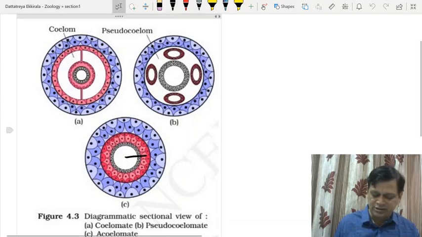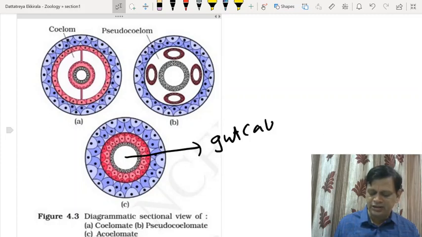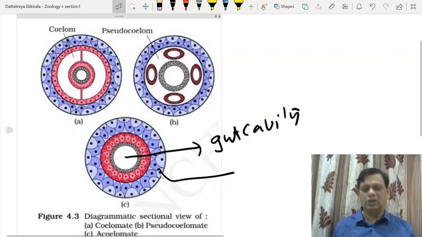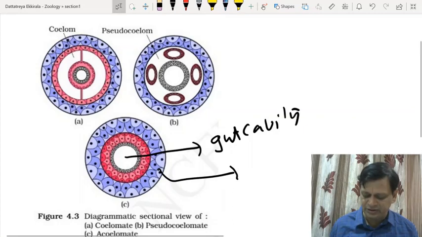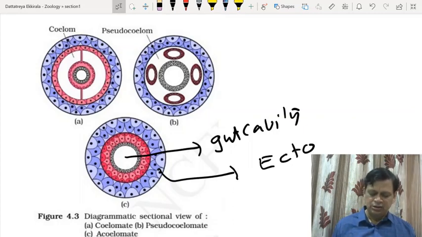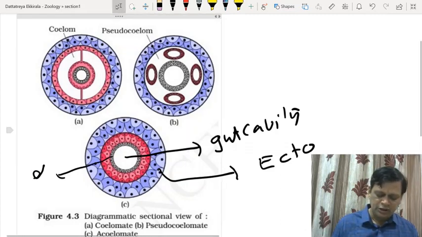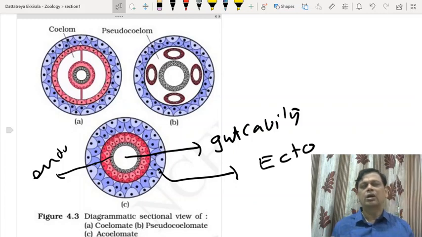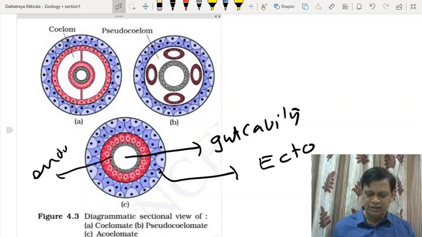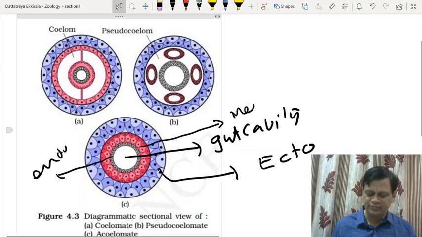Here, this is the cavity of the gut. This is the body wall derived from ectoderm. Then there is the endodermal lining, the gut cavity is lined with endoderm, and the middle layer is the mesoderm.